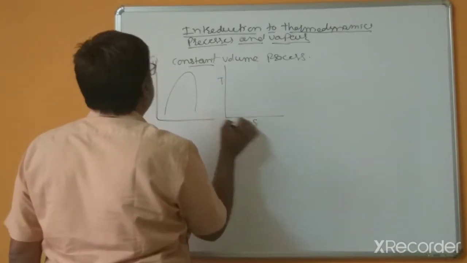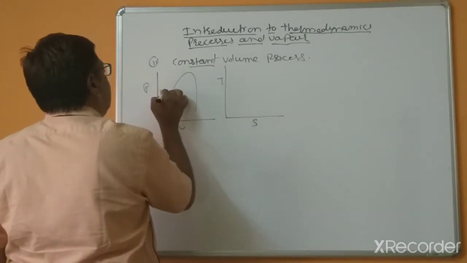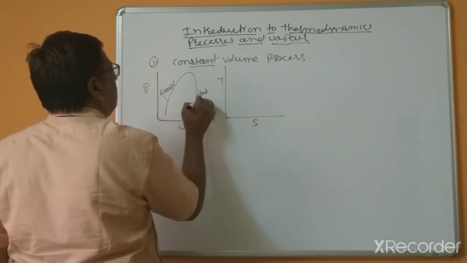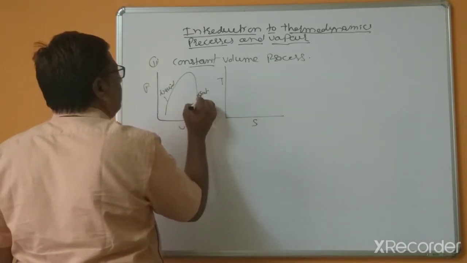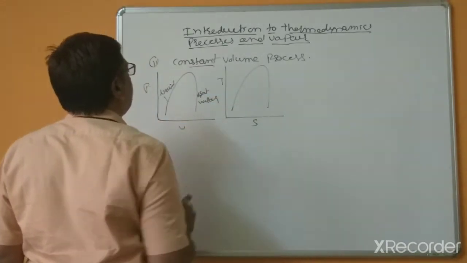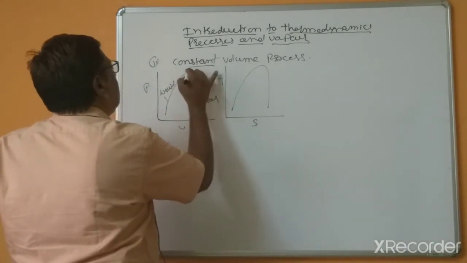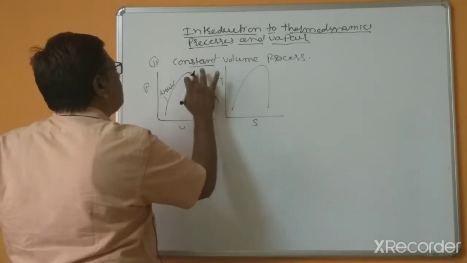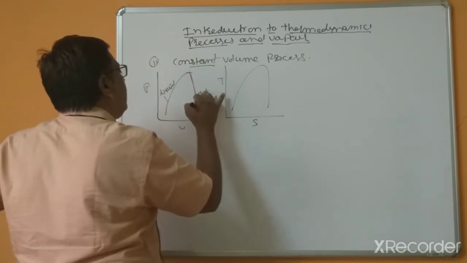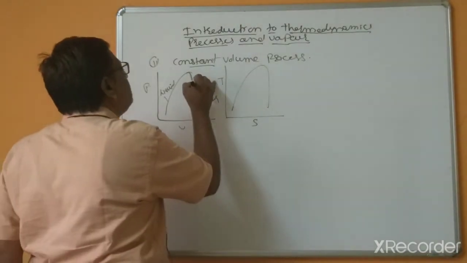Suppose this is TS and this is PV. This is the saturated liquid line, this is the dry saturated vapor line. Constant volume means you will get these lines. Suppose this is dry saturated and this is superheated.